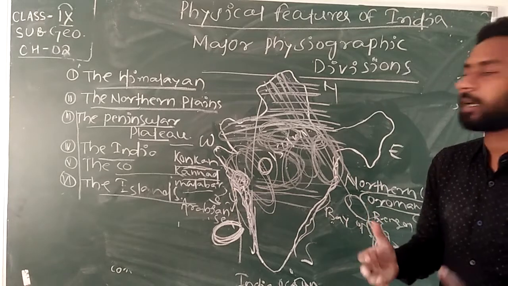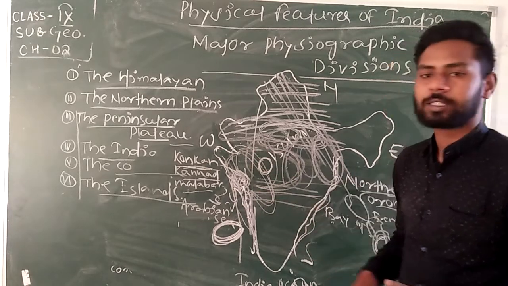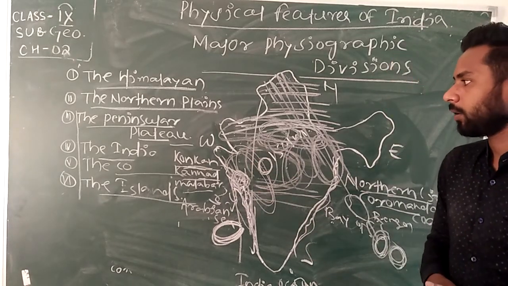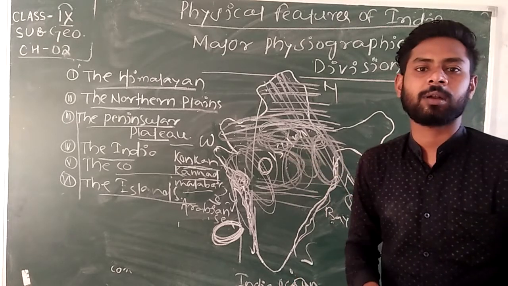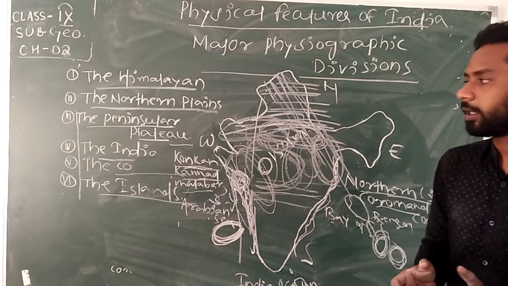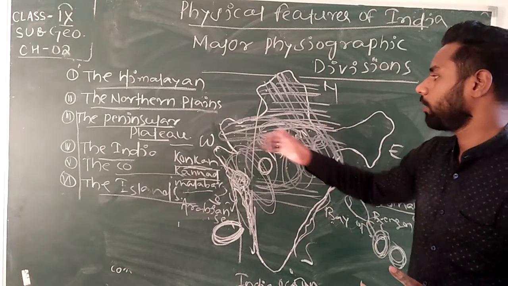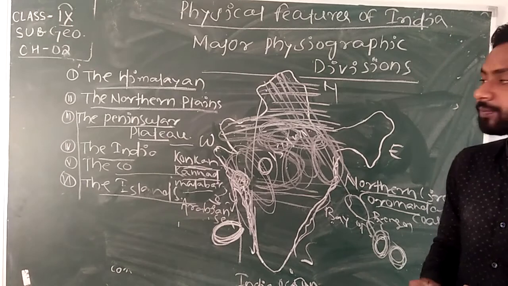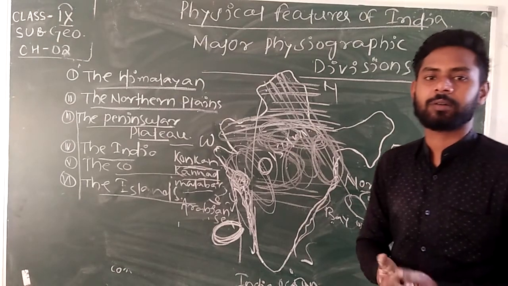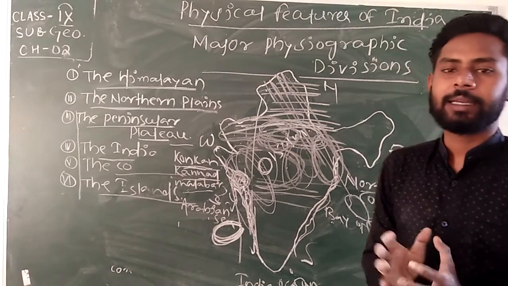Most of the Deccan plateau lies in the west to south region of India, and these areas are rich in minerals. Got it? After that, the Indian desert lies in the north-west side of India. Mostly in Rajasthan you can find the Indian desert.